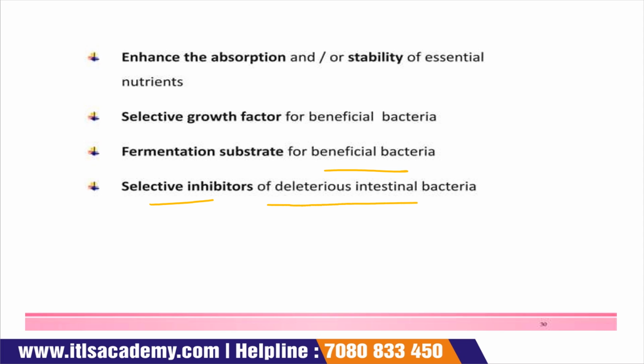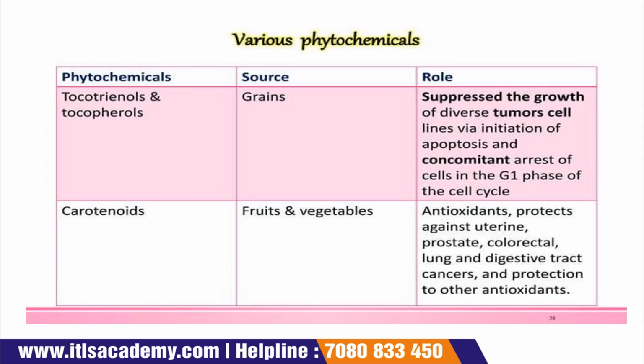They are also selective inhibitors of deteriorating intestinal bacteria. Now, some phytochemicals and their sources and roles. First one is tocotrienols and tocopherols. These are obtained from grain, and their role is to suppress the growth of diverse tumor lines via initiation of apoptosis and concomitant arrest of cells in G1 phase of the cell cycle.